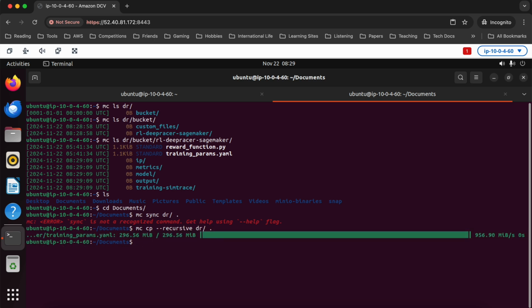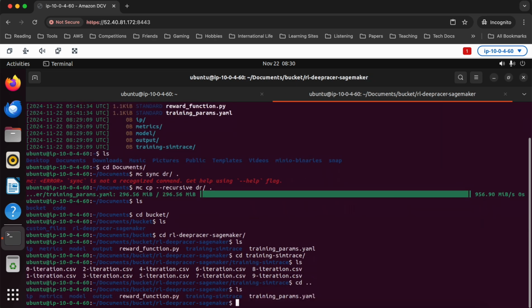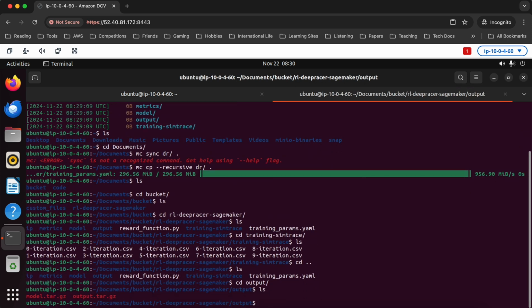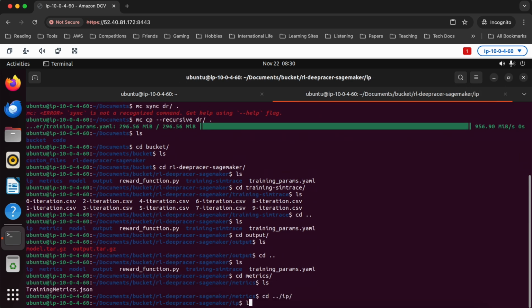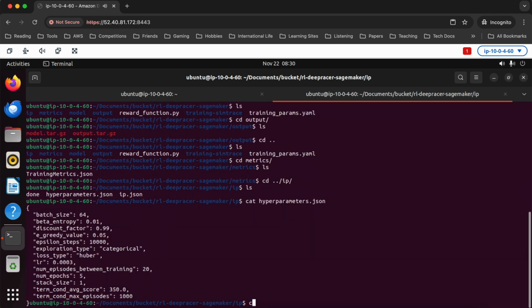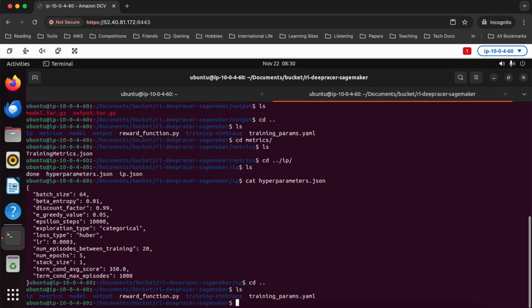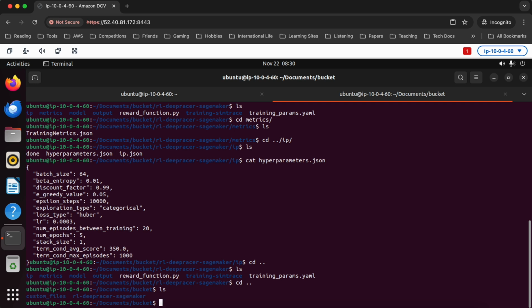And then you'd see, okay, it's now done that. It's 900 megs of stuff. If I go into bucket, there's now a copy of the RL deepracer SageMaker and the custom files and all that stuff. You can see training sim trace here, right? So we got all the data from the training job. I can see my outputs, so that's the model itself. I can see metrics related to the model, right? And then if I go into IP, you can see the hyperparameters for the model, right? So this is what was used to train the model, the PPO settings, right? All that good stuff is in here now, right? And if I were to do a training job, or excuse me, an evaluation job, any evaluation videos I'd be able to sync them over the same way.